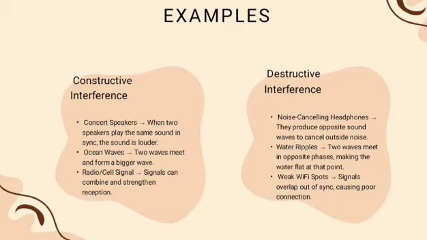And here are some examples of destructive interference. Noise cancelling headphones. They produce opposite sound waves to cancel outside noise. Water ripples. Two waves meet in opposite phase, making the water flat at that point. Weak Wi-Fi spots. Signals overlap out of sync, causing poor connection.